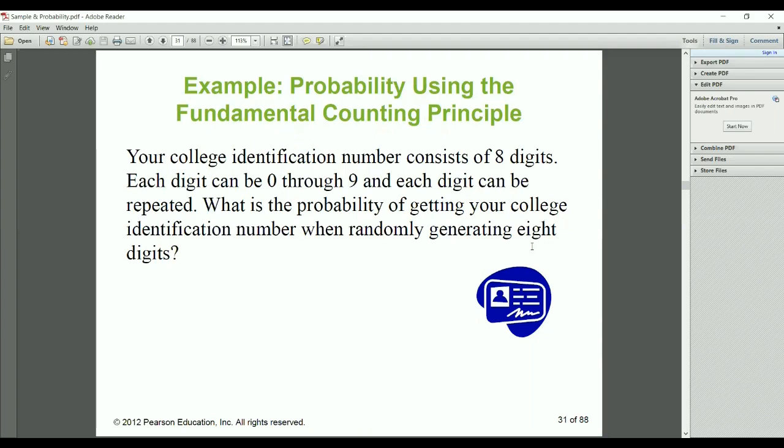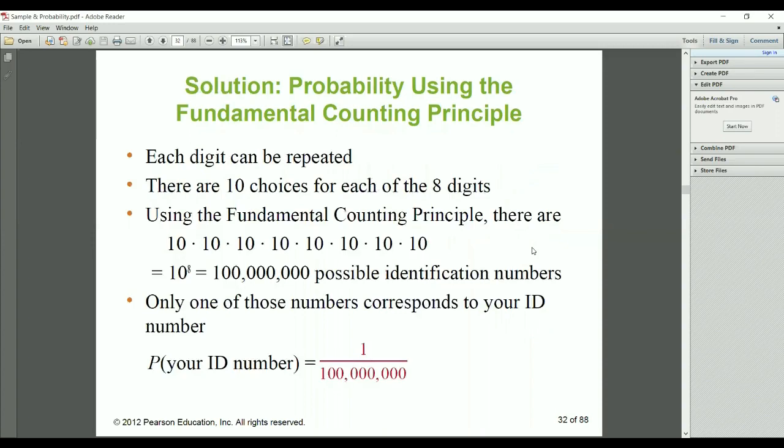So there is again one example. If your college identification number consists of 8 digits, each digit can be 0 through 9 and each digit can be repeated. What is the probability of getting your college identification number when randomly generating 8 digits? Okay, first you have to try to understand. It will not come to you all at once. You have to solve from small problems like dice and coin. Then you can solve some of these. So each digit can be repeated. So 10 choices for each of 8 digits.